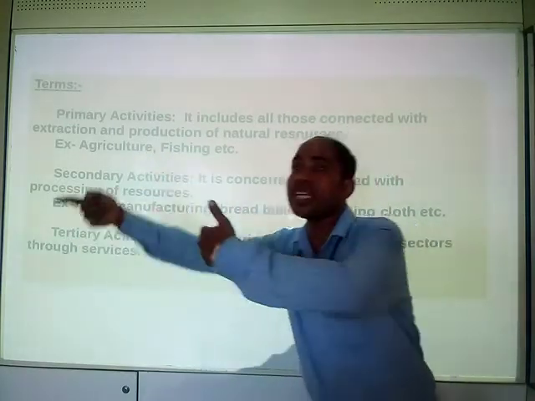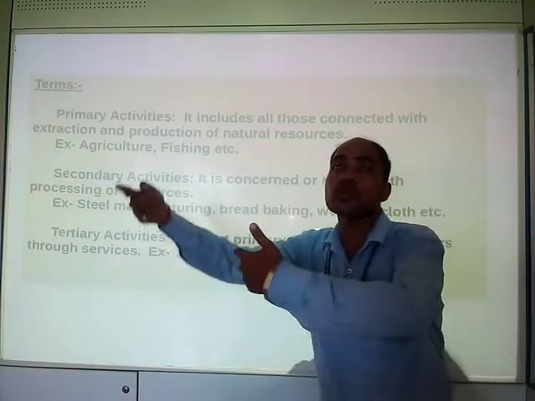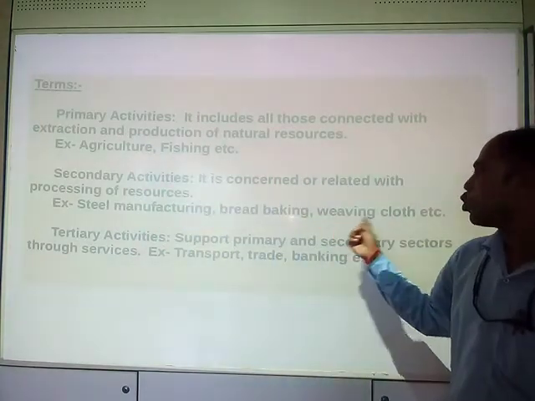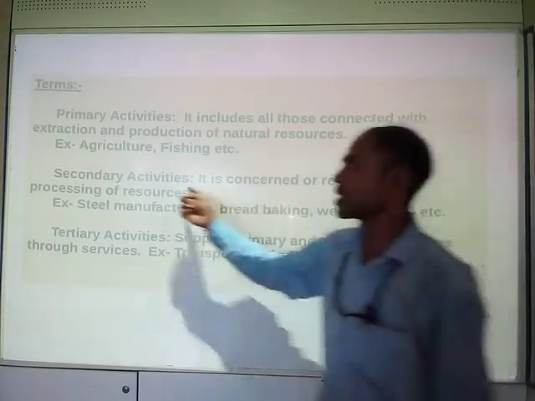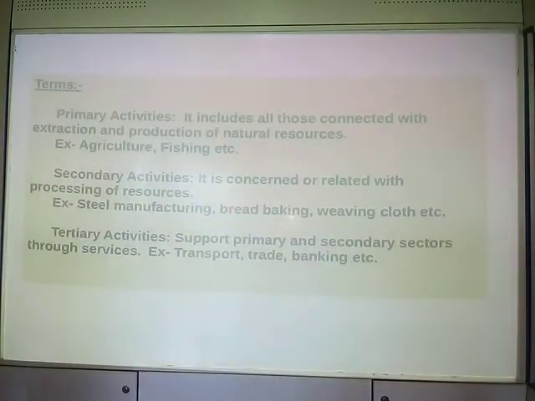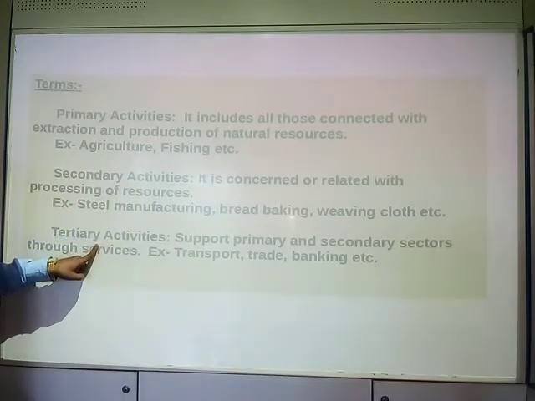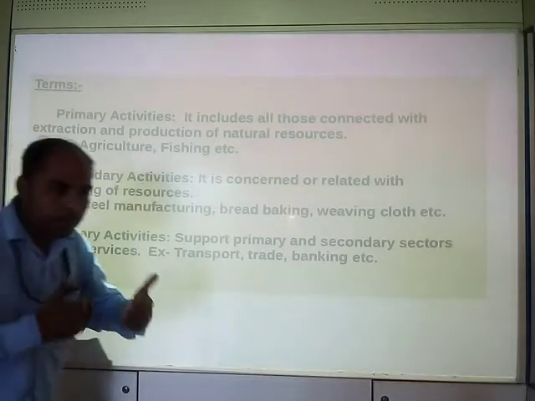But when cotton is processed into cloth, it is secondary activity. Understood?